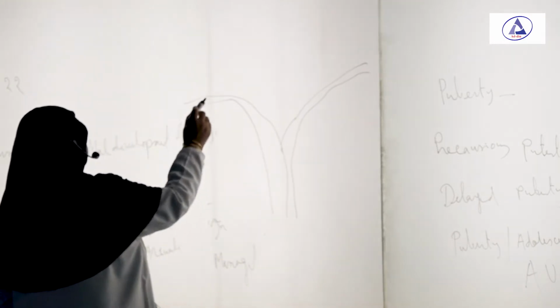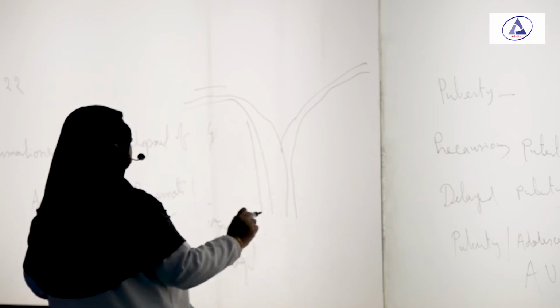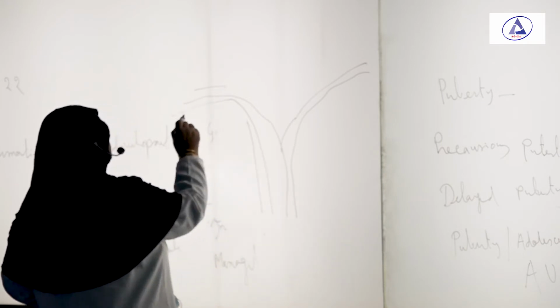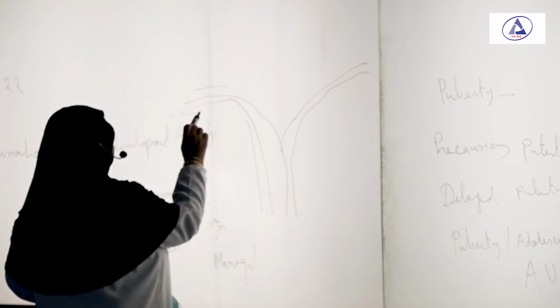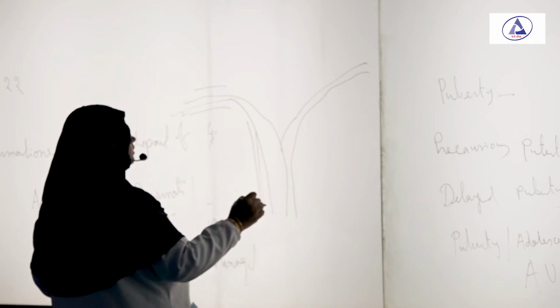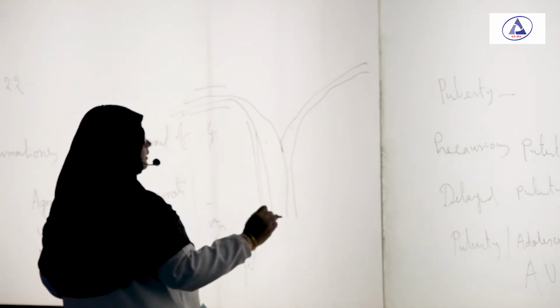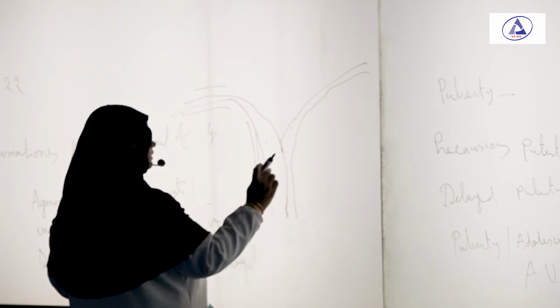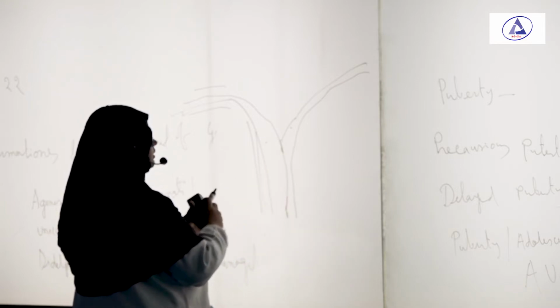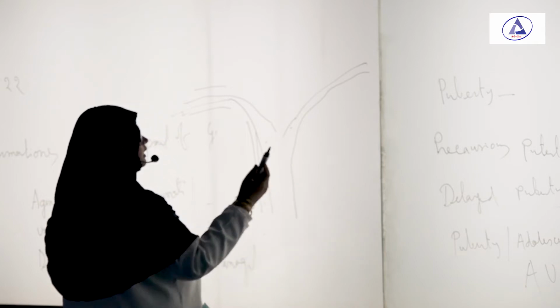This is the horizontal portion of the Mullerian duct, this is the vertical portion. From the horizontal portion the fallopian tube is formed, and the vertical portions come to each other, the septum. Ultimately there is natural cannulation. Cannulation means there is a formation of the canal. Okay. So ultimately the uterus is formed.